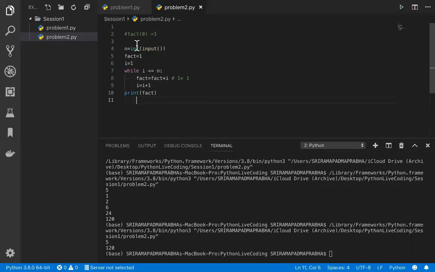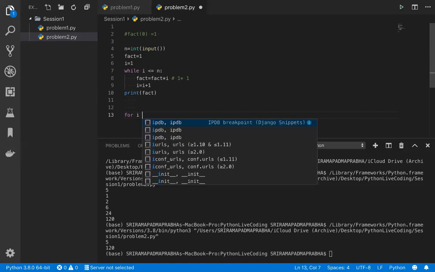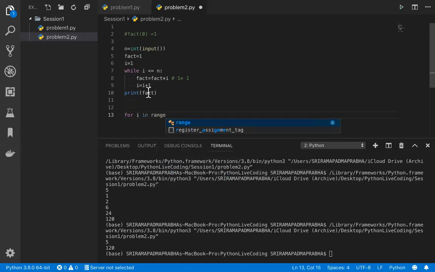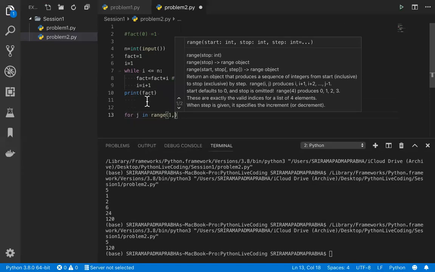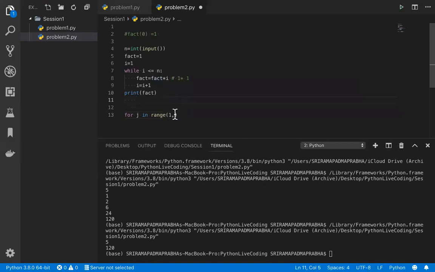So this is by using the while loop we can do it, but there is another way we can do this. By using the for loop also we can do it. So how can we do that? We can use for, and I'm going to use range here. Instead of i, it will be confusing to you, so I'm going to take j here, to avoid that. For j in the range of 1 comma, whatever the entered value n is, plus 1, I'm going to add here. So the range: for j in range of 1 comma n plus 1.